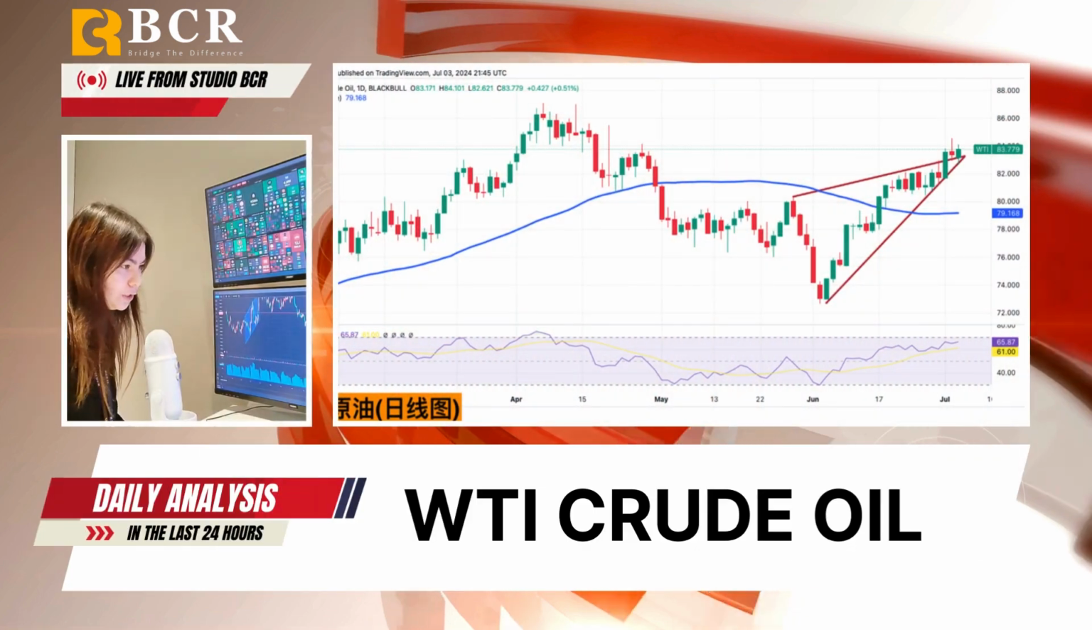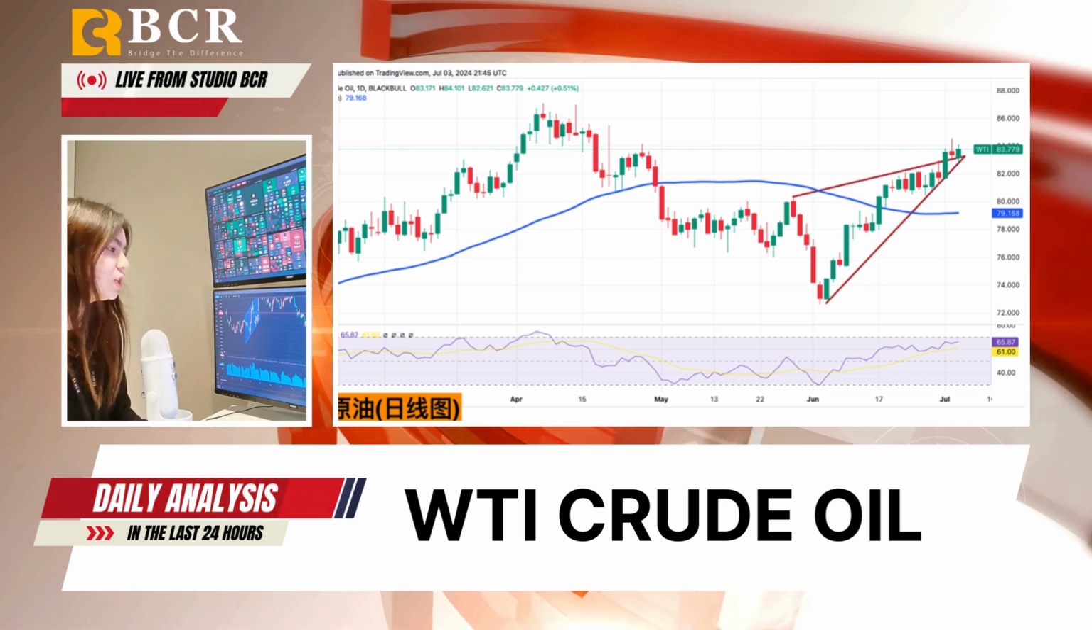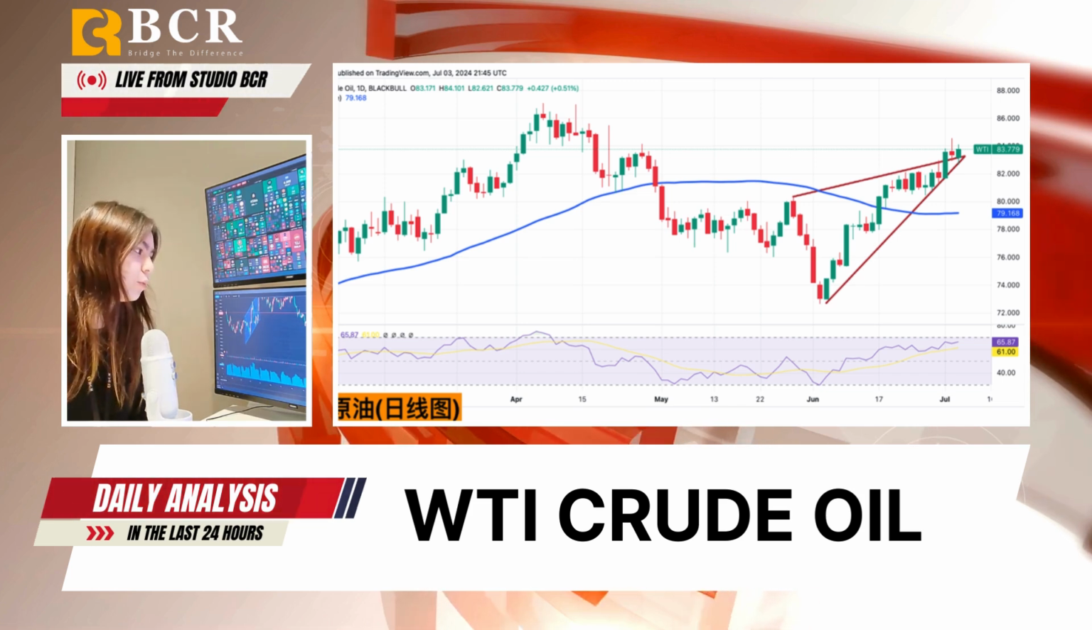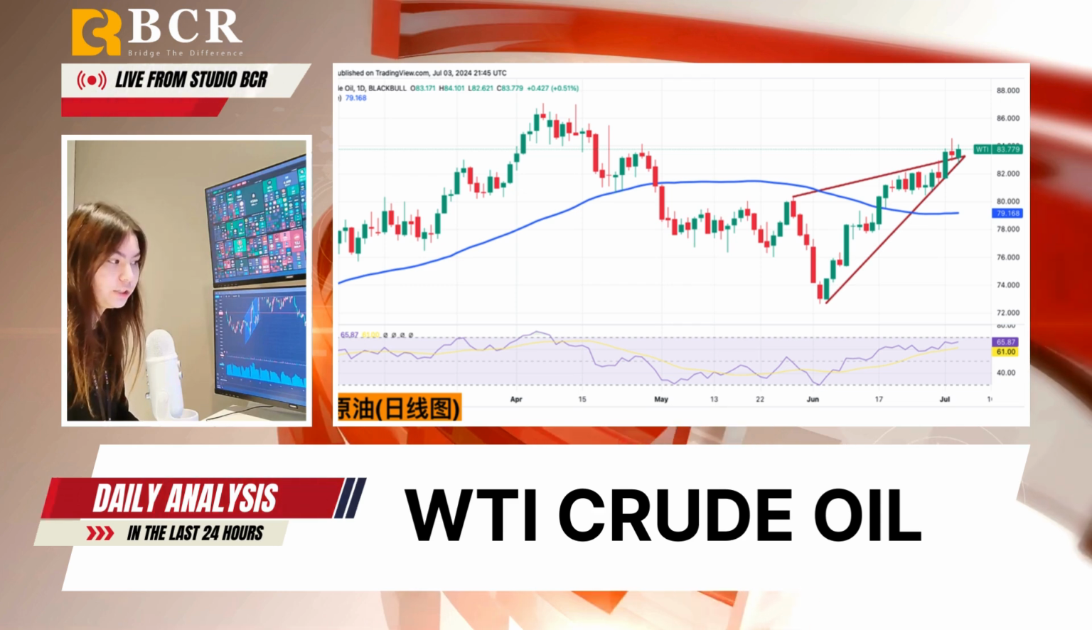Then for WTI spot crude oil, the US API reported a significant drop in oil inventories last week, with a decrease of 9.163 million barrels, far exceeding expectations of a much smaller decline. WTI crude oil briefly surged to a 9-week high, near $84.1 per barrel midweek, but retreated to $83.5 during the US session.